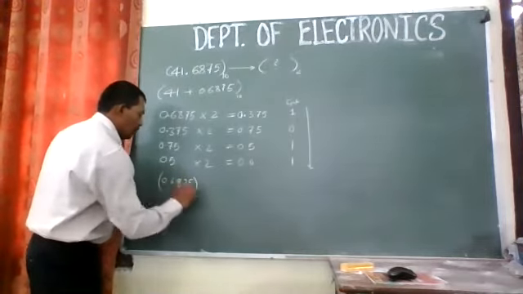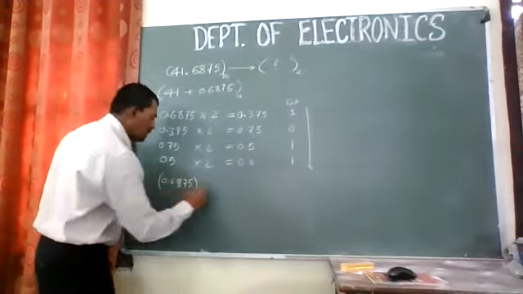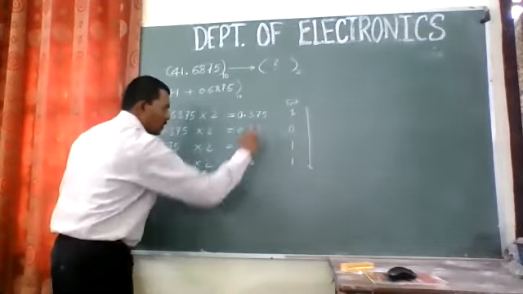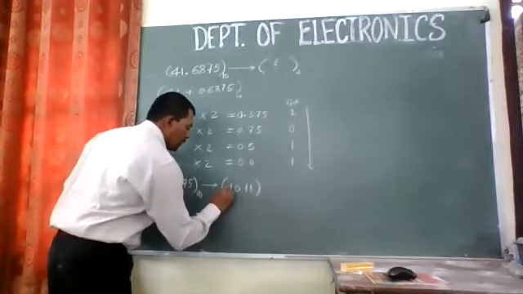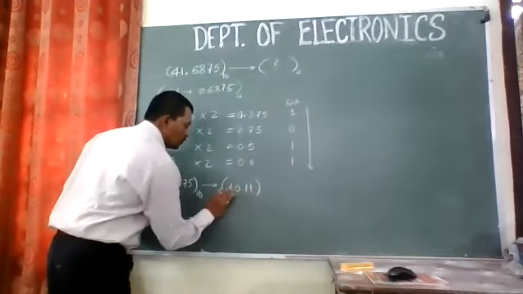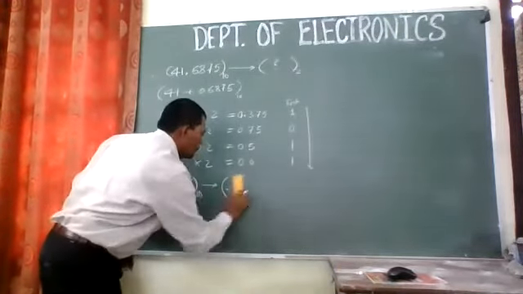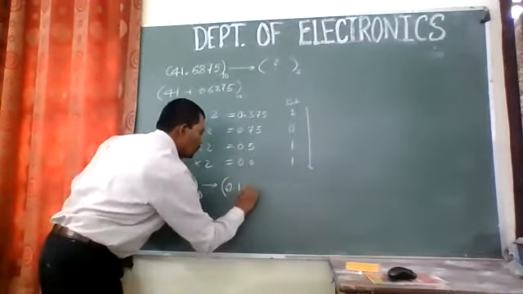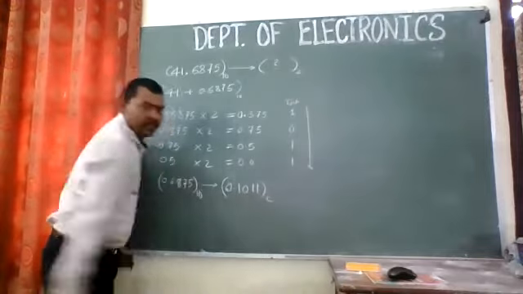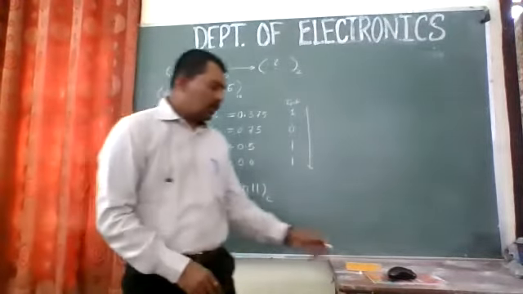So 0.6875 of decimal can be written as 0.1011 of binary. This is the point, so I will put 0 over here. So it is 0.1011 in binary.